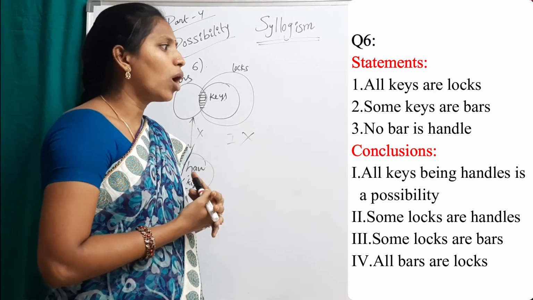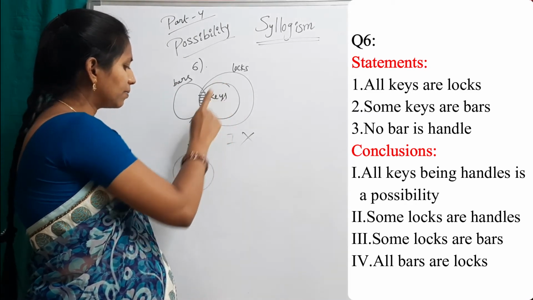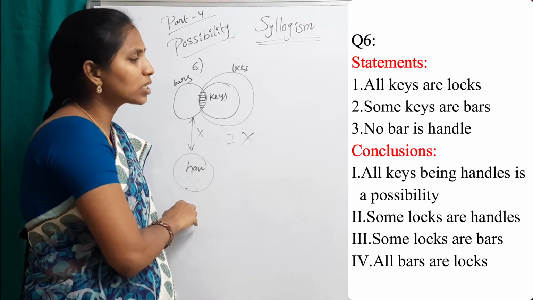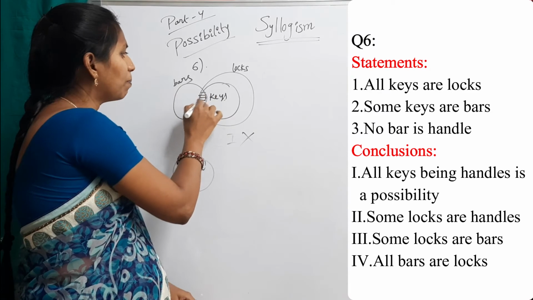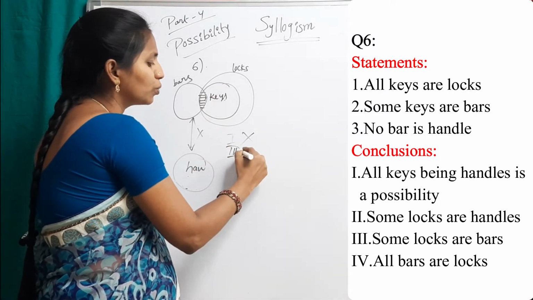Second one, some locks are handles. No, that is false. And third one, some locks are bars. It's true. This intersection part: some locks are bars. So third one is true.